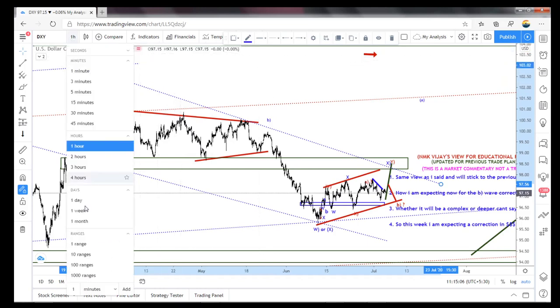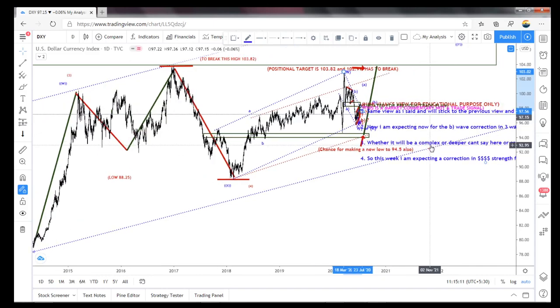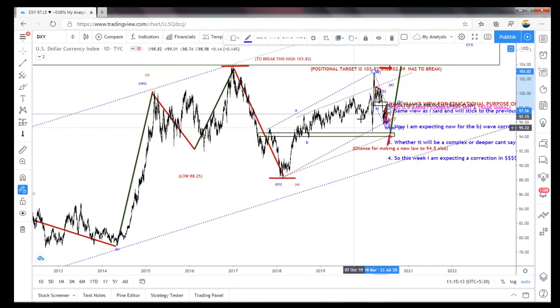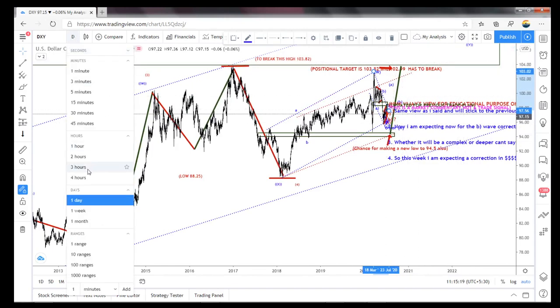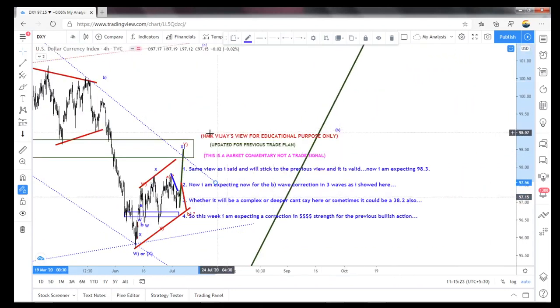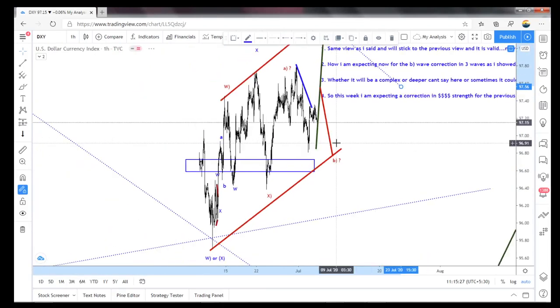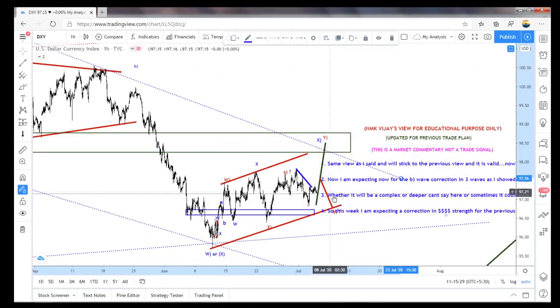What is my previous positional wave count to complete that Y wave near this zone? So above the 105 I'm expecting. In the 4 hour and 1 hour, yeah, the 1 hour is the same. What I'm looking at currently in this zone, it's still bullish only for the one leg.